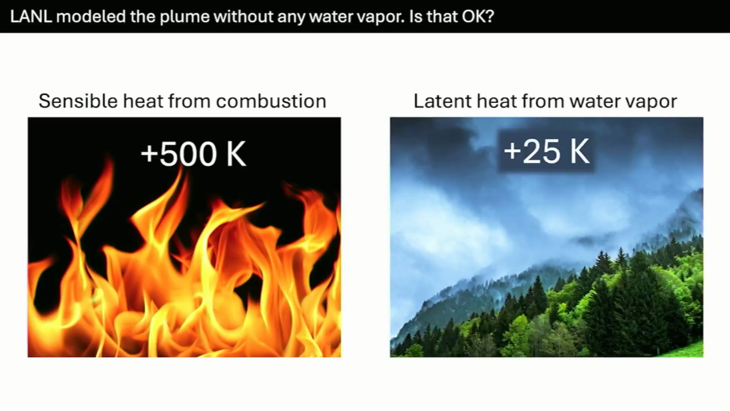On the other hand, the water vapor that's just lying around in the ambient air provides an equivalent sensible heating, if released, on the order of 25 Kelvin. That's what it would be if it were about 1% water vapor by mass. And so obviously 500 K is much bigger than 25 K, and this is the intuitive justification for saying that water vapor just shouldn't matter for these firestorm plumes, and so we can ignore it.